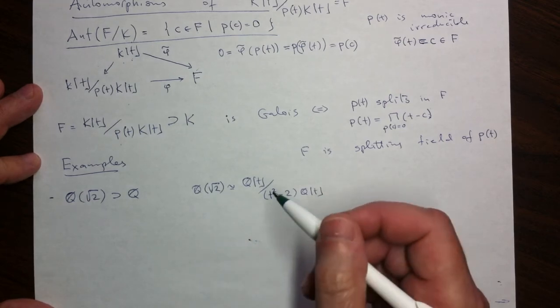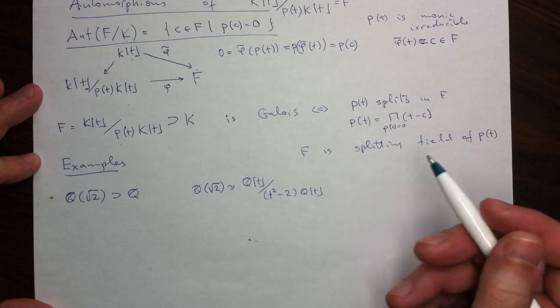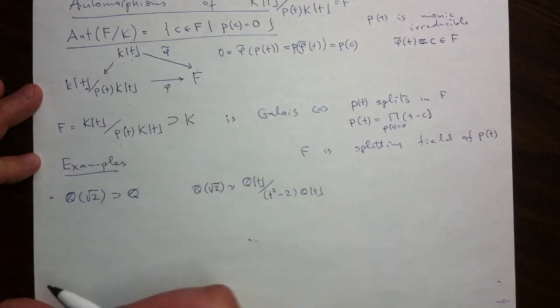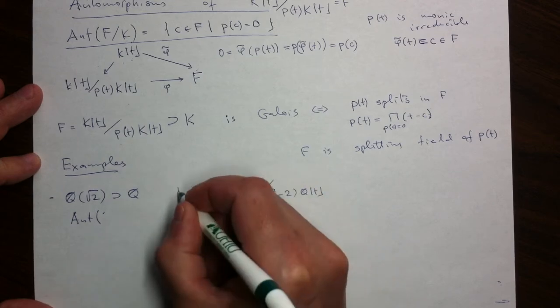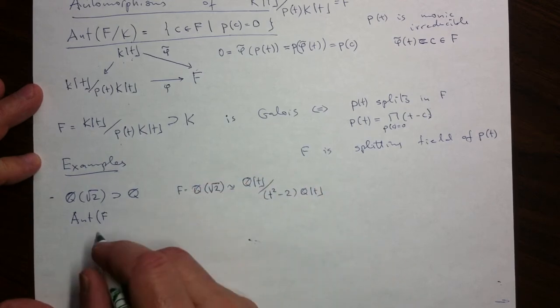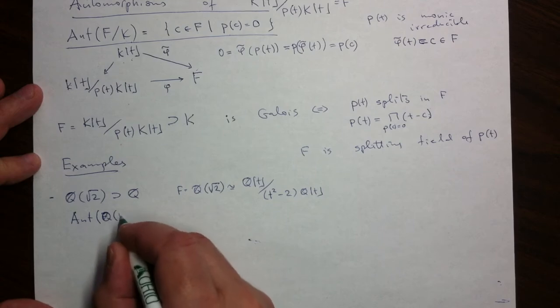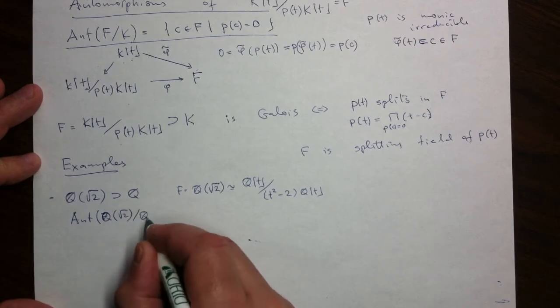And so according to our recipe, to calculate the size of the automorphism group of this extension, let's just call it Q square root 2 over Q.